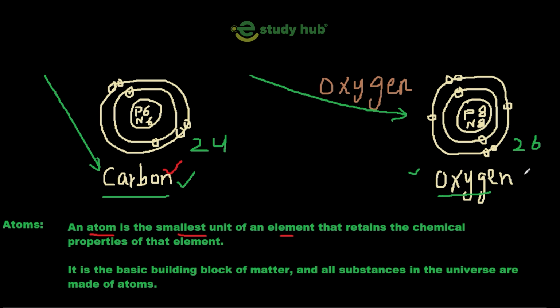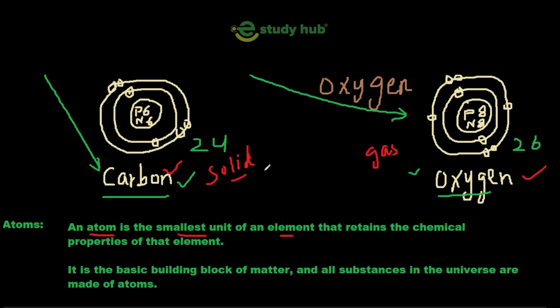So we know that carbon is in solid form and oxygen is in gaseous form. This is gas and this is solid. So these are the properties. These properties are just because of their atoms in their elements, because atoms retain the chemical properties of that element.